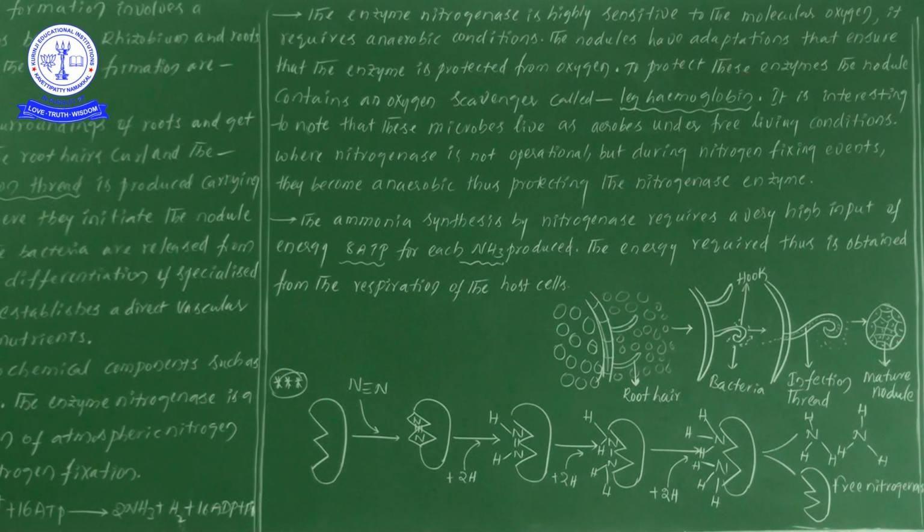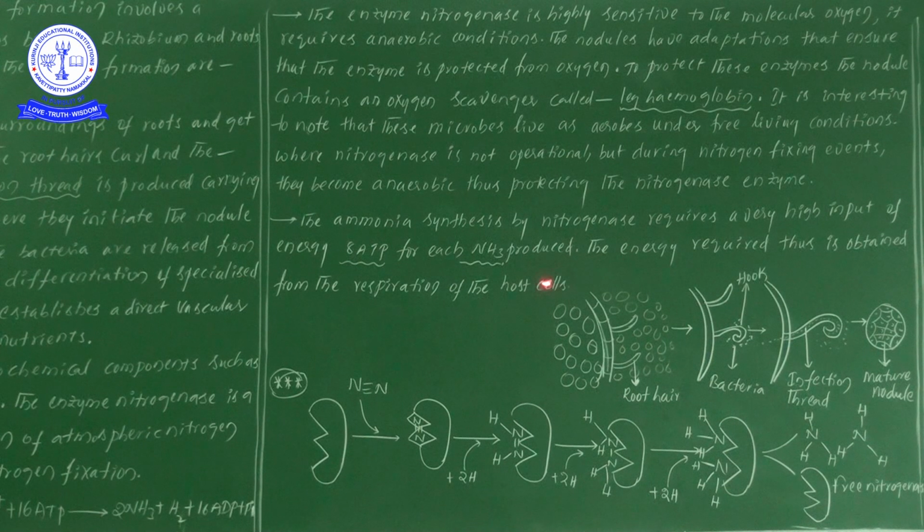Later, the ammonia synthesis by nitrogenase requires a very high input of energy. So 8 molecules of ATP are required for each NH3 produced. So what is the point? Till now we have seen that for the synthesis of ammonia, the nitrogenase enzyme is required, but here a high input of energy is also required. Sir, how much energy is needed for the formation of one ammonia molecule? 8 molecules of ATP are required to form 1 molecule of ammonia.